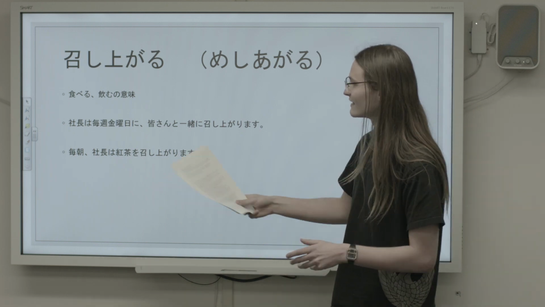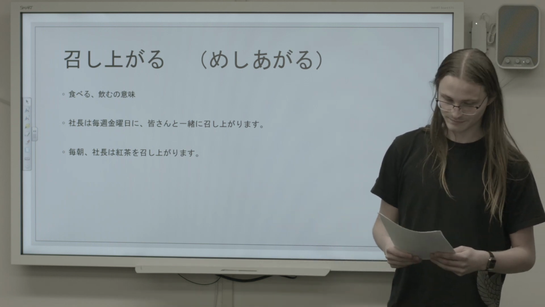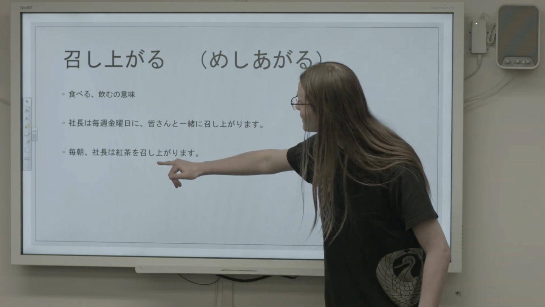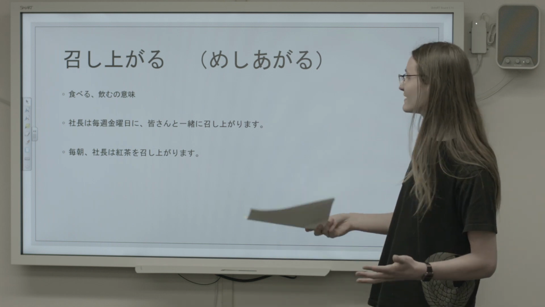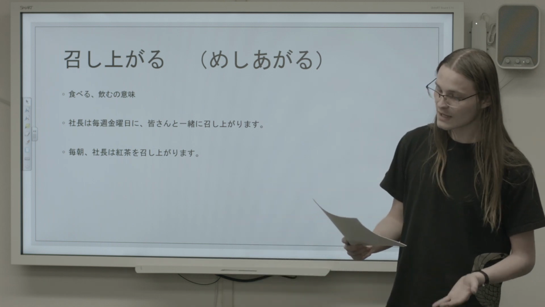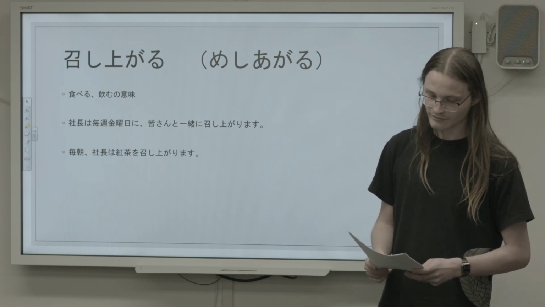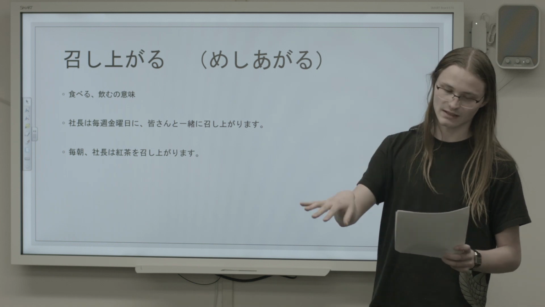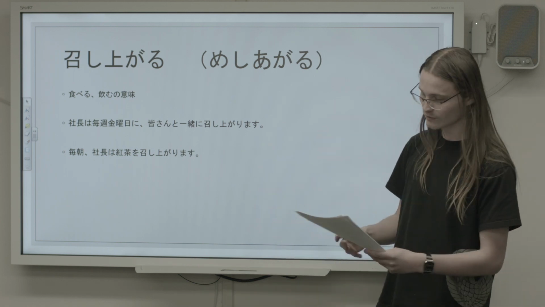Let's move on to a second sentence. 毎朝社長は紅茶を召し上がります. Again, if you're having trouble with this, take out 召し上がります and replace it with 飲みます. This sentence then pretty clearly means every morning the company president drinks black tea. From these examples, it should be pretty easy to see that these Sonkeigo words are merely replacing other words in order to demonstrate greater respect. So with that in mind, let's go over a few more.